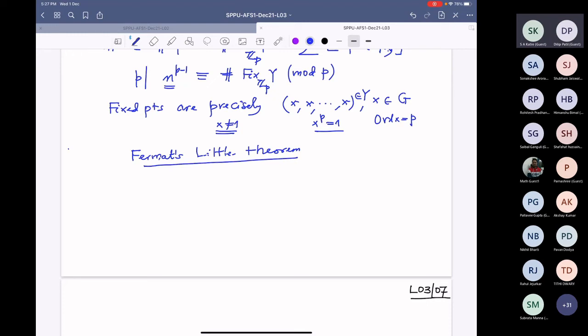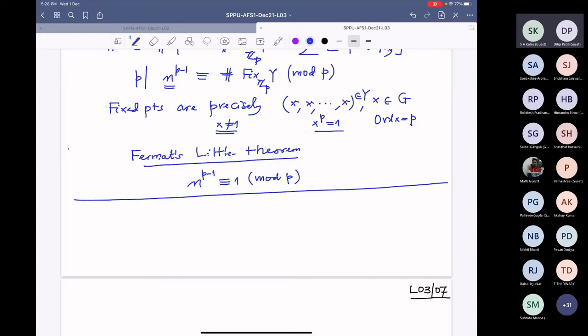That says that if you take any integer n, relatively prime to P, then raising it to the power P minus 1 is congruent to 1 mod P. All right, so that was okay.